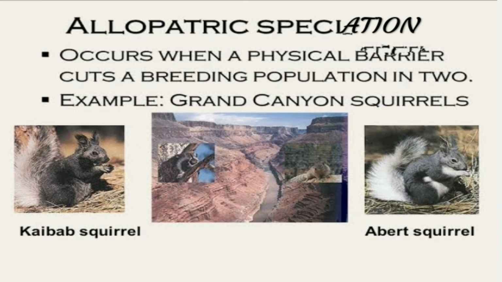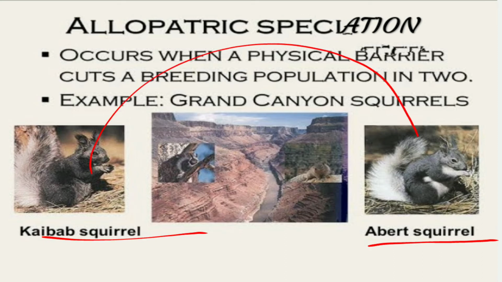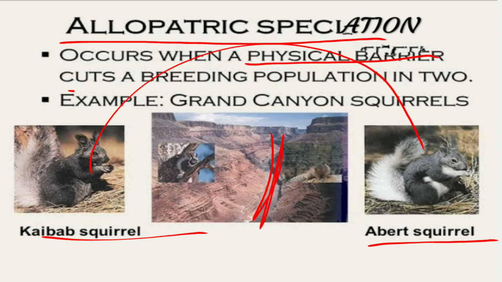Here we take one example, that is the Kaibab squirrel and the Abert squirrel. These squirrels get differentiated from each other due to these barriers. So this is allopatric speciation. And this physical barrier cuts the breeding population into two groups.